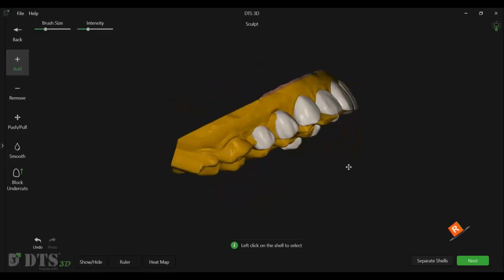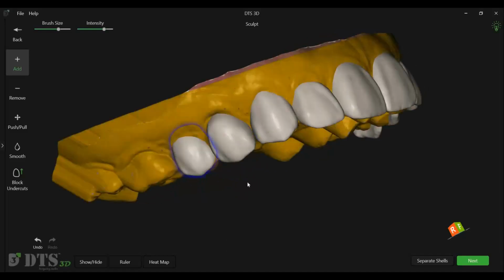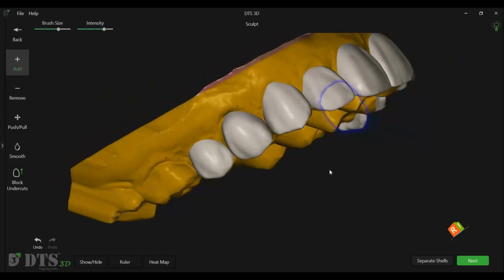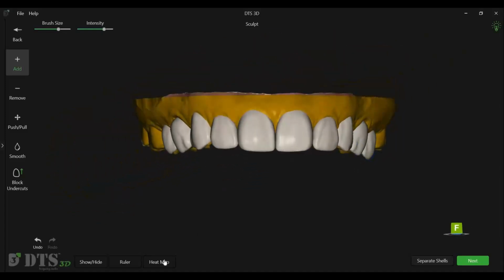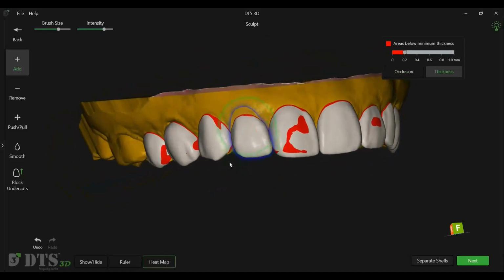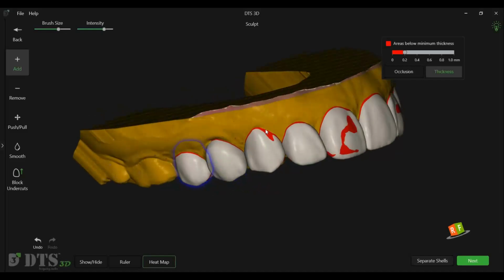Once the undercut blocked model is created, minor shell refinements may be required. After making any refinements, be sure to reconfirm the shell thickness using the thickness heat map to ensure all areas meet the minimum required thickness.